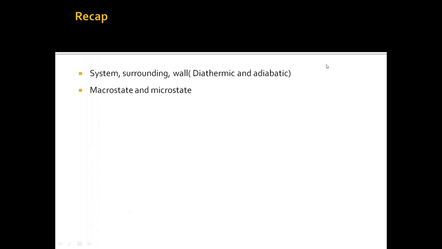energy. Then we learned about what is a macrostate and a microstate, how they are different. Then we learned about thermal equilibrium. We said that a system is in thermal equilibrium if there is no change in the thermodynamic parameters with time. Then we learned about the zeroth law. Zeroth law stated that if two systems are in thermal equilibrium separately with the third system, then they are in thermal equilibrium with each other.